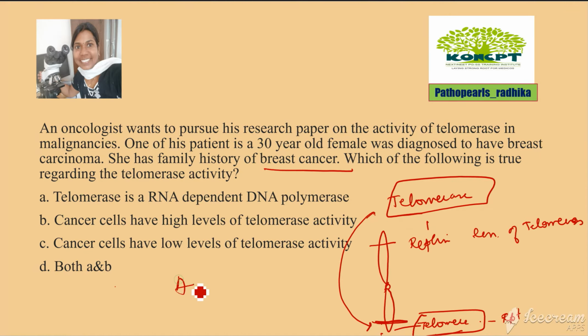So during aging, what happens? The activity of this enzyme goes low. The telomerase activity goes low, so the telomeres are not maintained. The length of the telomeres gets shortened as you age.